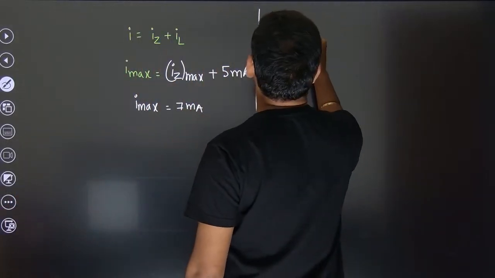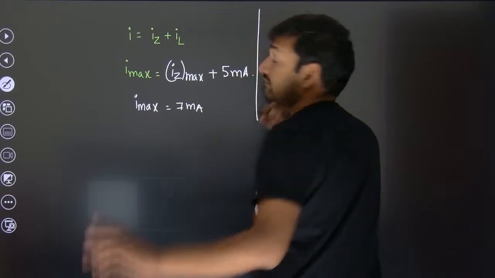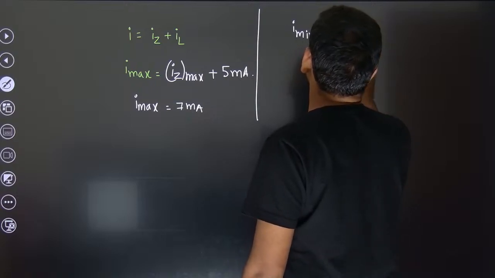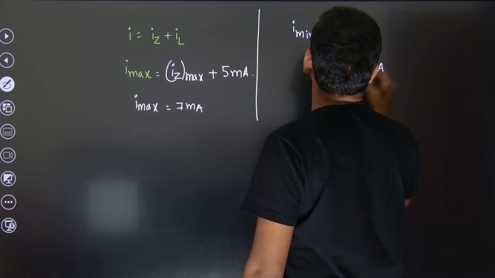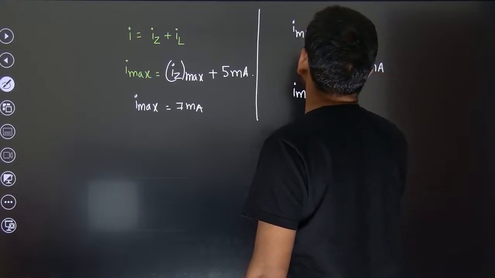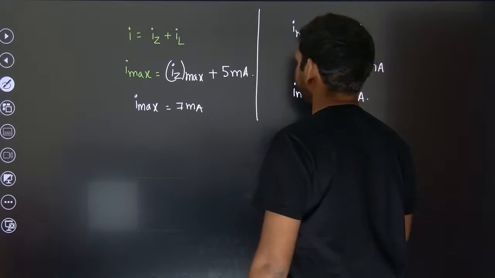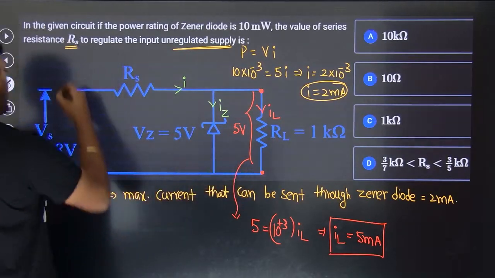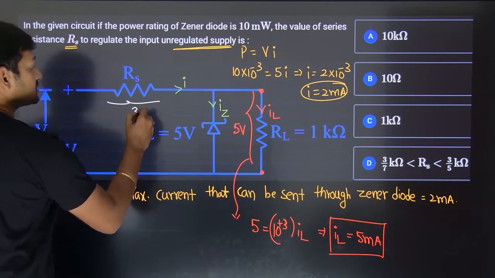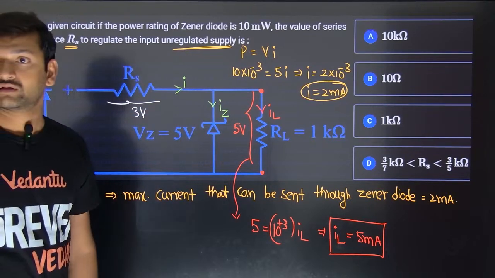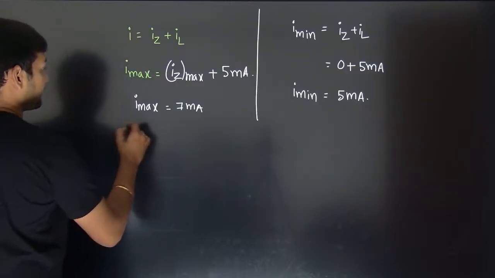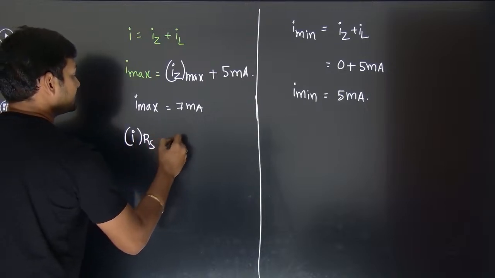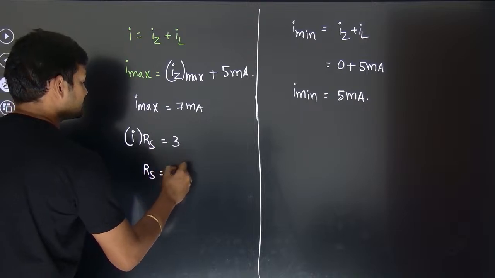Now, if you are going to talk about the minimum current that is going to flow when the Zener breakdown happened, obviously Iz plus IL, so this can take up to 0. Then the minimum current that is going to be coming from the supply can be 5 milliamp. Now look, when the Zener breakdown has happened, if the voltage across this is 5, total has to be 8, voltage across this should be how much? 3 volt or not? Right? So I into Rs is going to be 3 volt. So Rs is going to be 3 by I.